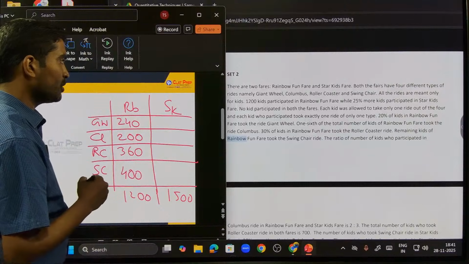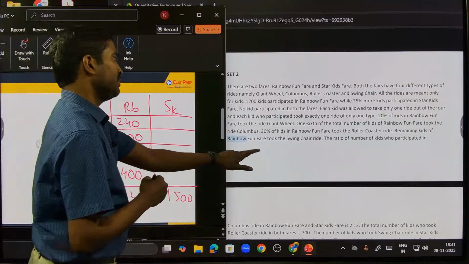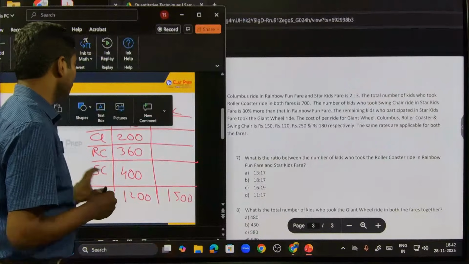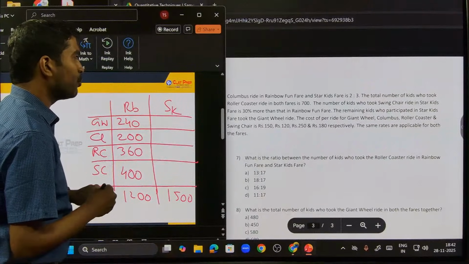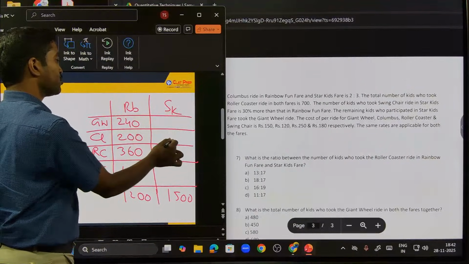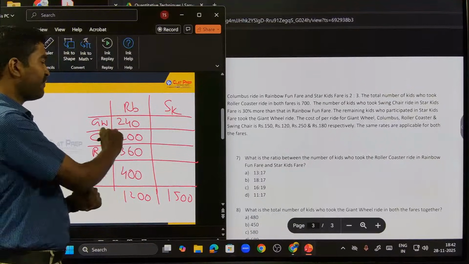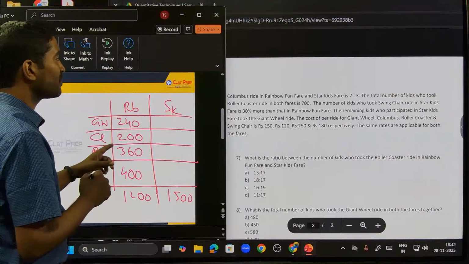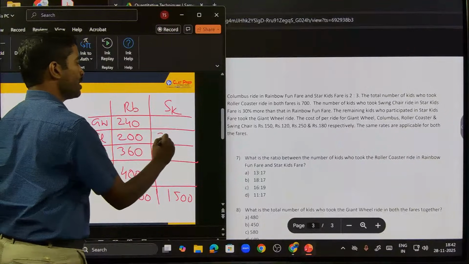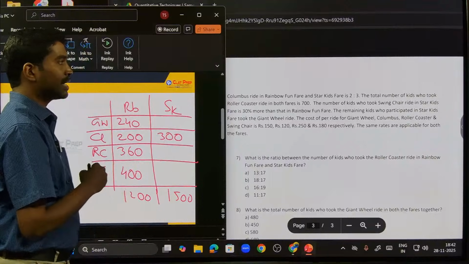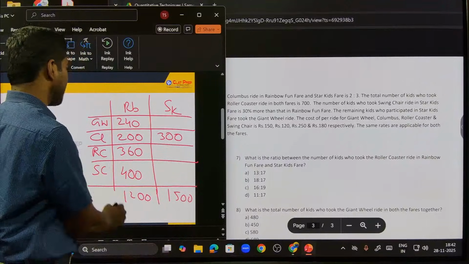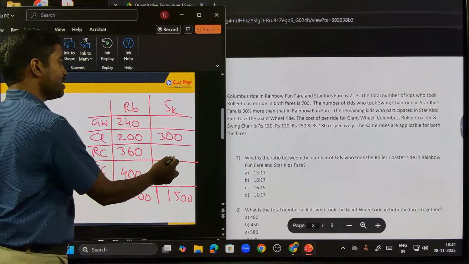Next, what about the second one? The ratio of number of kids who participated in Columbus ride in Rainbow and Star Kids is 2:3. Rainbow is to Star Kids is 2:3, which means Star Kids should be 1.5 times of Rainbow value. For what? Columbus. So if this is 200, ratio 2:3, this has to be 300, right? The total number of kids who took roller coaster ride in both is 700. Check roller coaster. This is 360, total is 700.